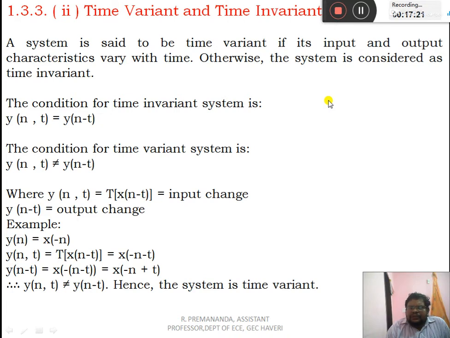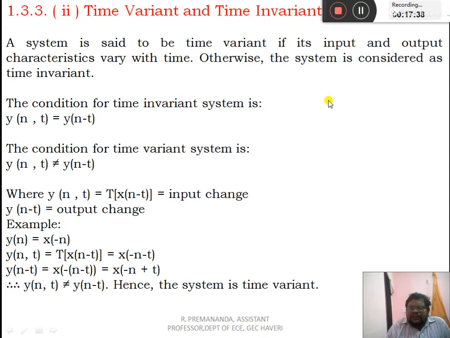For example, y(n) is equal to x(minus n). y(n,t) will be T of x(n minus t). Here x(n) is x(minus n), and there we are applying the shift minus t.